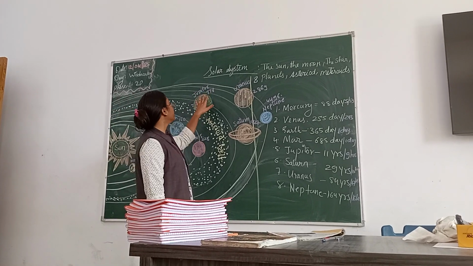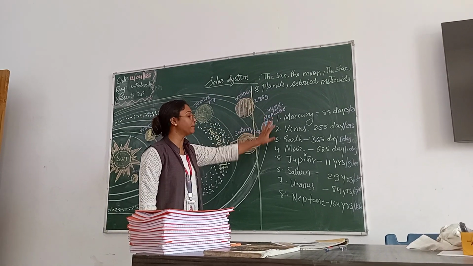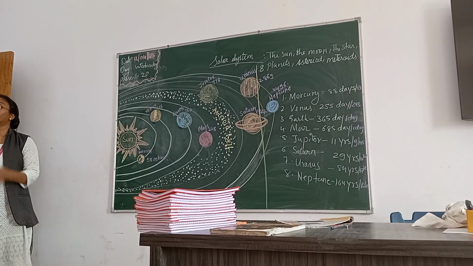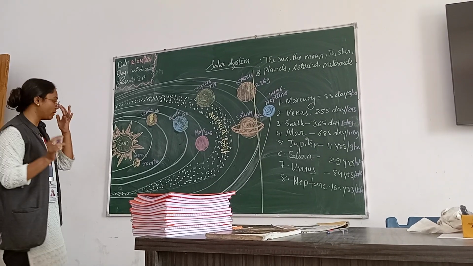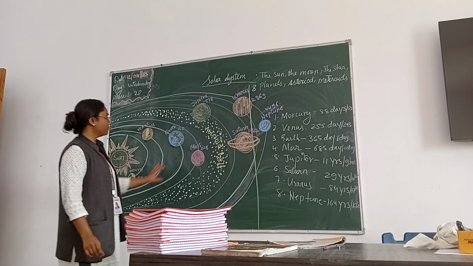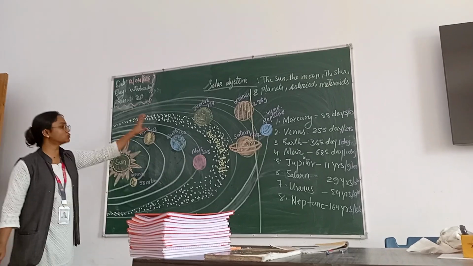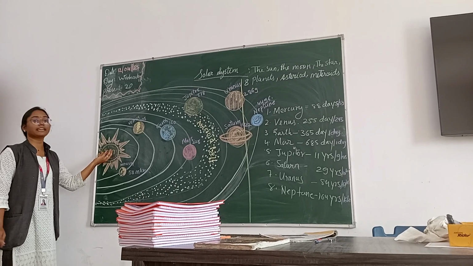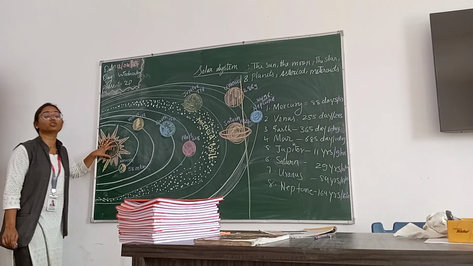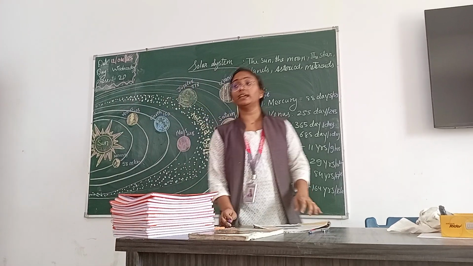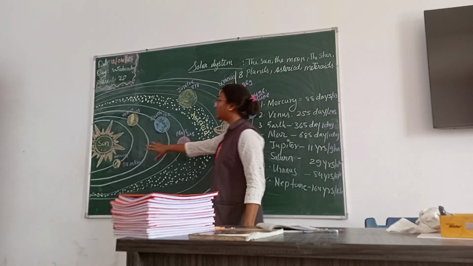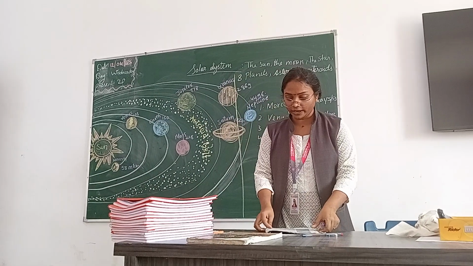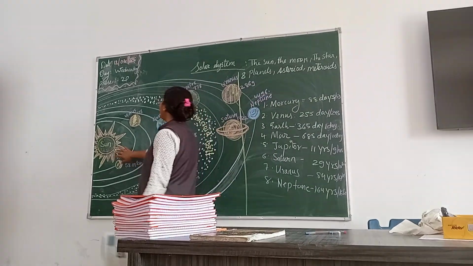So you can see here Jupiter, Saturn, Uranus, and Neptune. And previously there was one more planet, that was Pluto, and now it has gone to space. Okay, now it is not in existence. Understood? So in the solar system, the sun is the star. It is at the center of the solar system, and it has its own heat and light. The sun is made up of extremely hot gases.